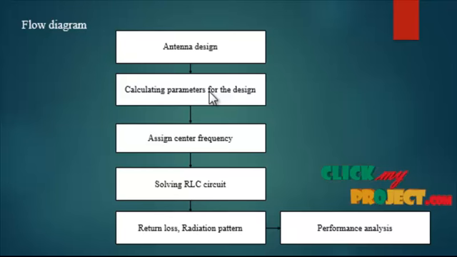These are the calculated parameters for the design, and then we assign the center frequency. The center frequency is 5.8 GHz, for the MBAN band application. Solving the RLC circuit, we can solve for R, L and C, which are connected in parallel, where R is the resistance, L is the inductance and C is the capacitance. Finally, we calculate the return loss and radiation pattern of the antenna. The measured reflection coefficient of the fabricated antenna at the MBAN band, both in free space and on-port,